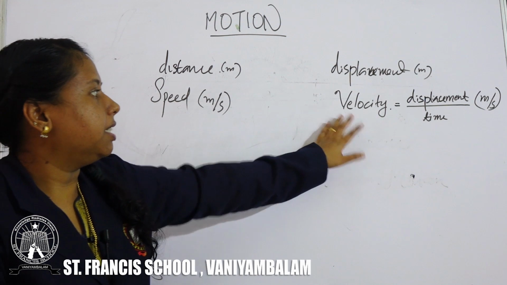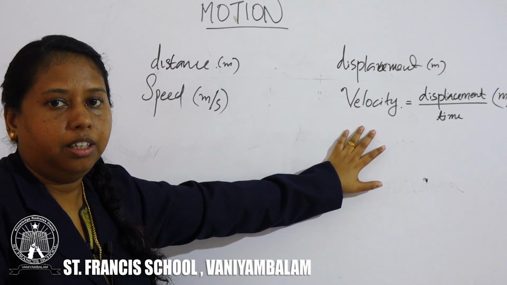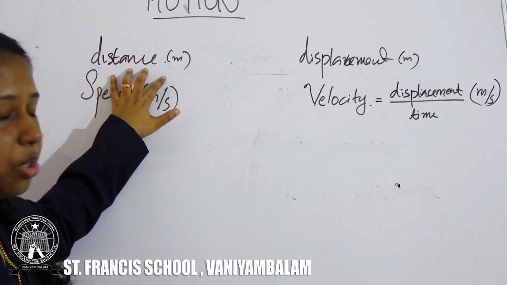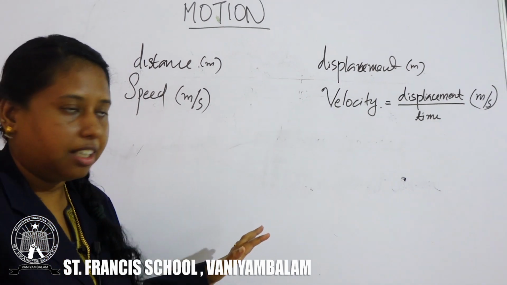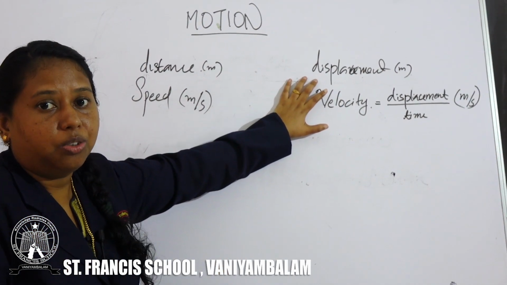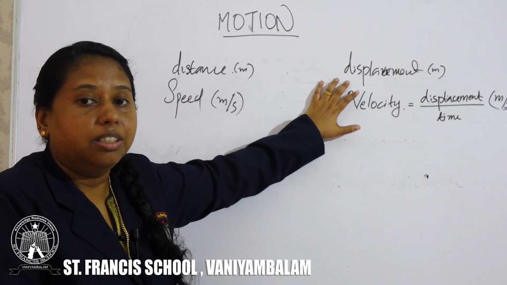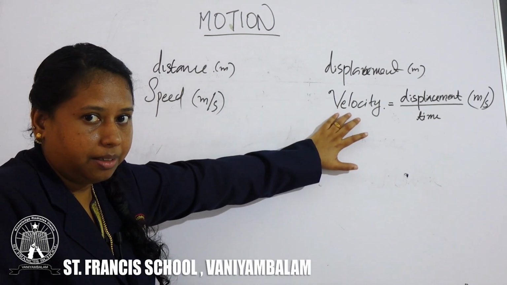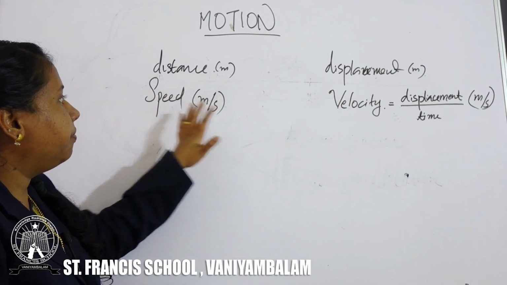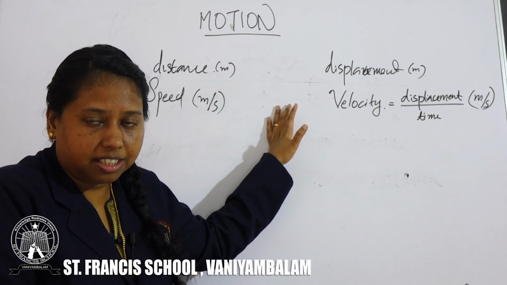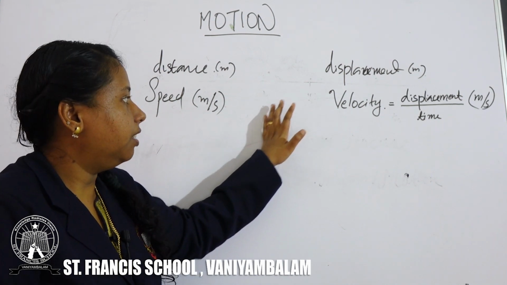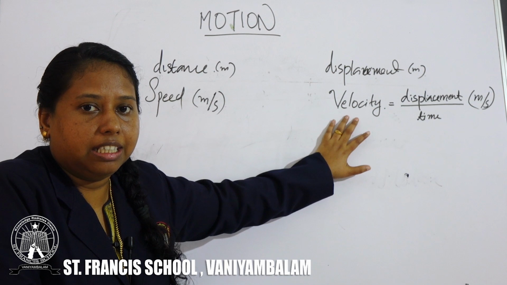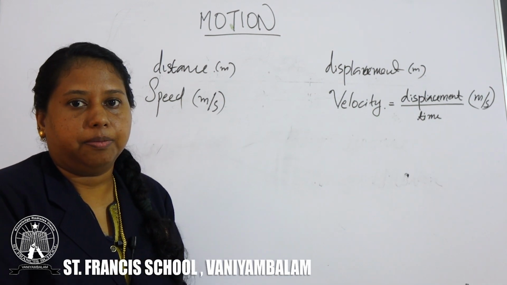And then what is the difference between speed and velocity? If you talk about distance, it does not mean direction. But in the case of displacement, it will always be a straight line, so we have to talk about direction. So if we consider speed with direction, then it is known as velocity. Velocity is speed with direction.